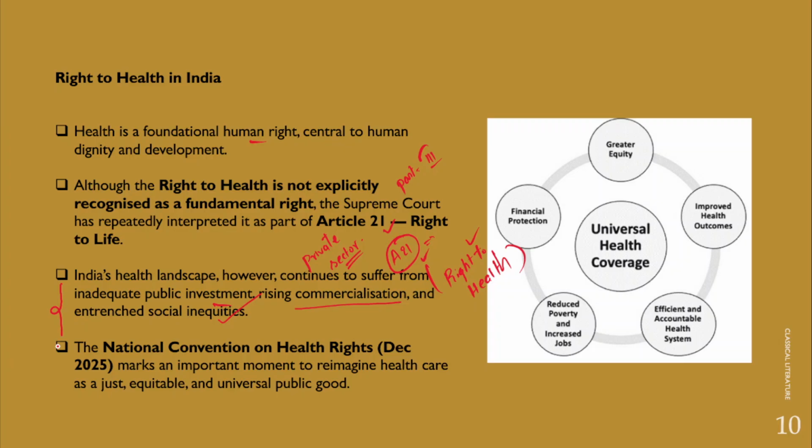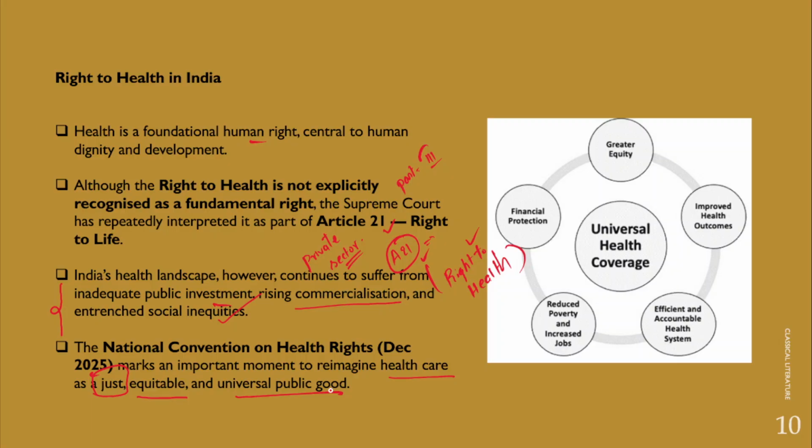However, the National Convention on Health Rights, which was convened in December 2025, marks an important landmark moment to reimagine healthcare as a just, equitable, and universal public good. So in this context, we'll understand the landscape of healthcare in India and how we can achieve universal health care as part of the right to health.